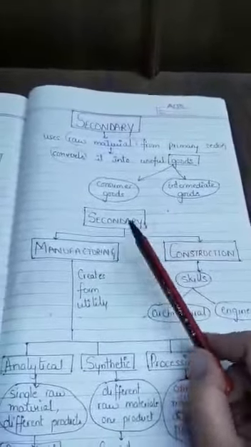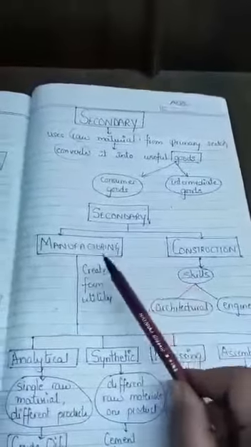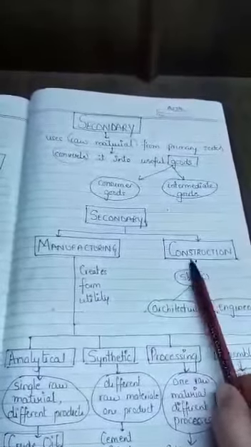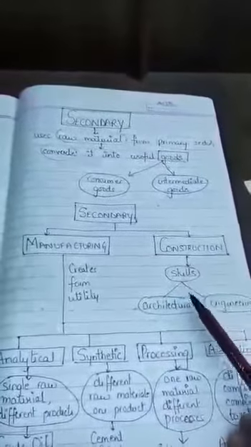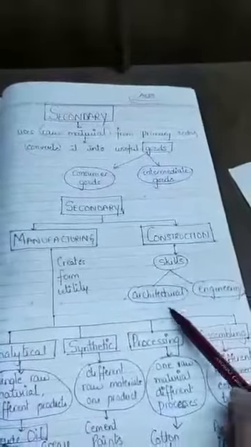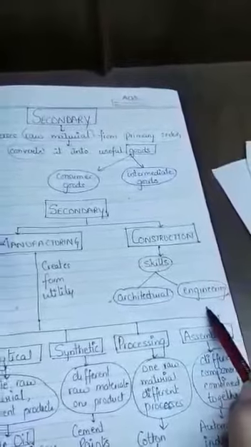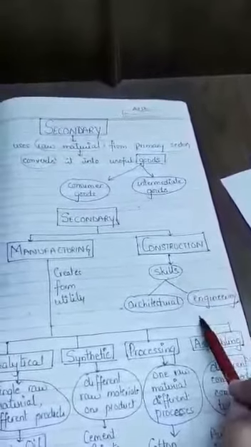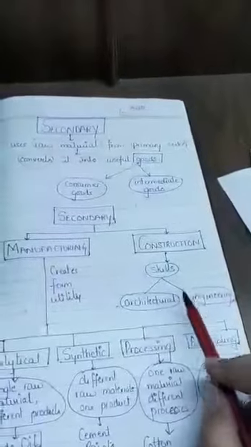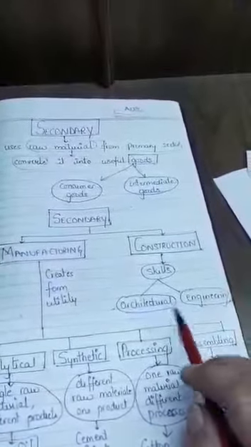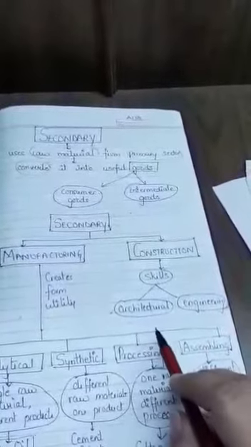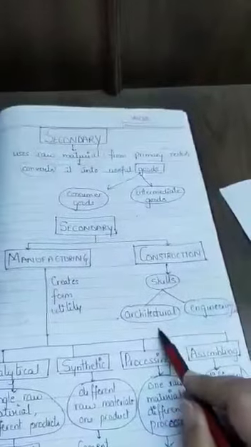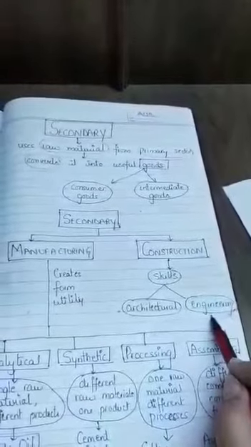In secondary sector, you have two options. You can either go for manufacturing or you can go into construction business. For construction business, you require skills, that is the architectural skills and engineering skills. If you do not possess these, you cannot take up construction business. So if you want to go for construction of the shopping malls, complexes, maybe multiplexes, could be building of bridges and the highways and all, you need to possess the architectural and engineering skills.